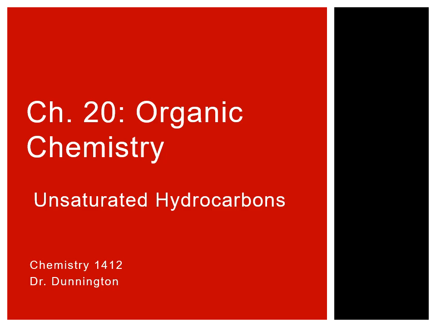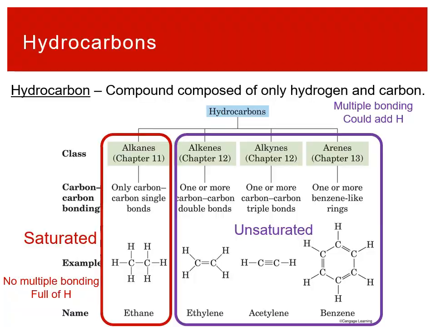Now we'll look at unsaturated hydrocarbons. We saw before that saturated hydrocarbons had all single bonds. Unsaturated hydrocarbons are any hydrocarbons that contain any sort of multiple bonding, so double bonds, triple bonds, anything like that. Whenever there are carbon atoms that are not single bonded, that molecule is unsaturated. It's still a hydrocarbon, so it's still only hydrogen and carbon in the molecule, but there's just a little bit of flavor to how the carbon atoms are linked together.